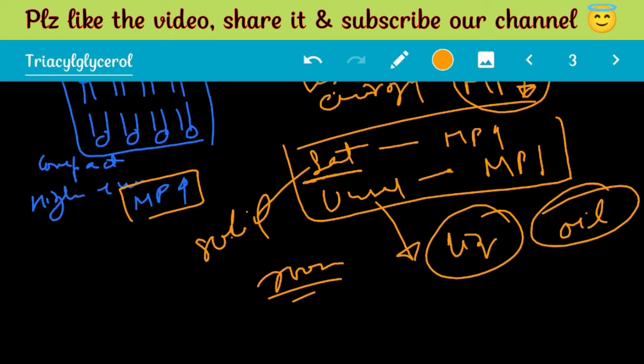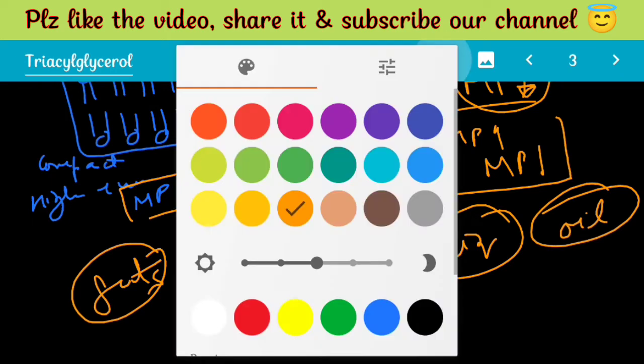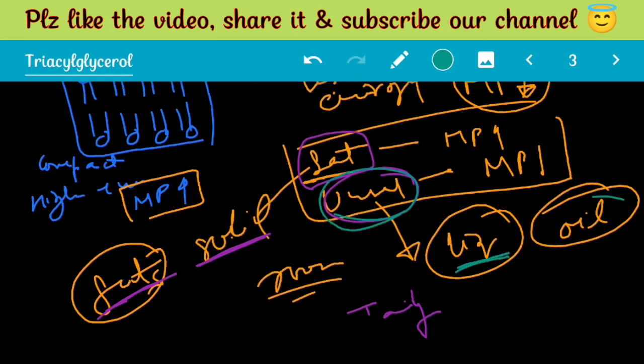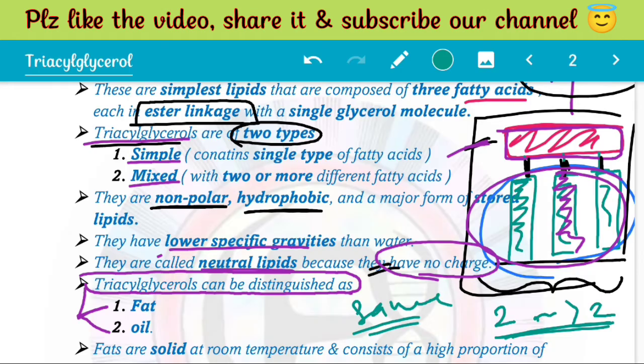The TAGs which are rich in saturated fatty acids are called fats, and these are solid at room temperature, while the TAGs which are rich in unsaturated fatty acids and are liquid at room temperature are called oils. So now we know the difference between fats and oils.